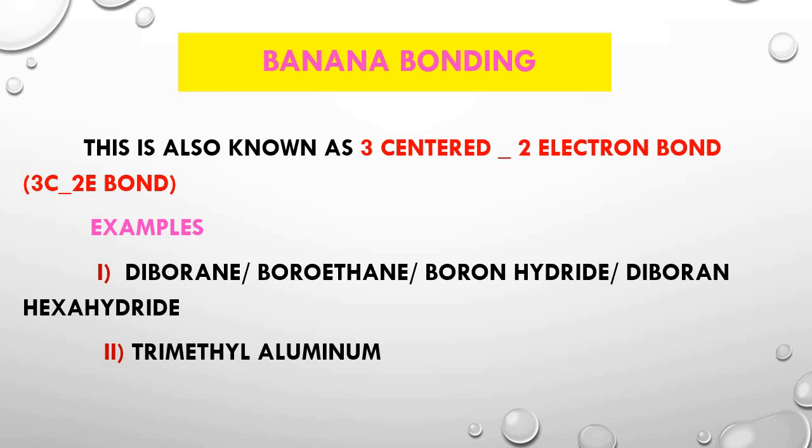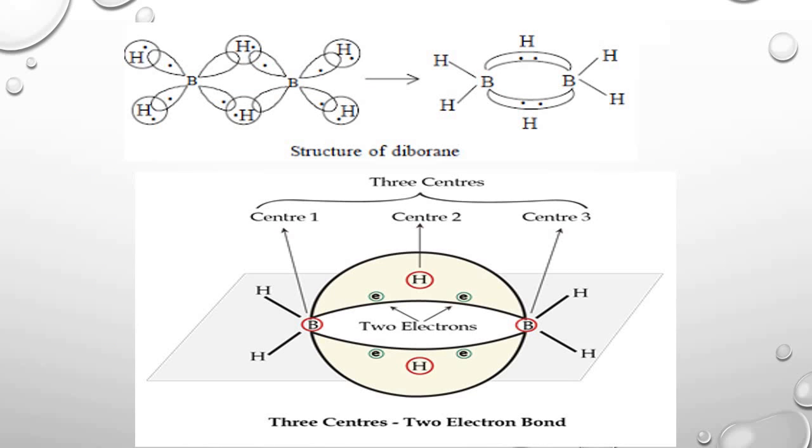Firstly, we discuss banana bonding. Banana bond is also known as 3-centered 2 electron bond. We will discuss it with the help of examples like diborane, trimethyl aluminum. Now we discuss the structure of diborane. Actually, it is a dimer of BH3, 2 molecules of BH3. These exist in the form of a dimer.